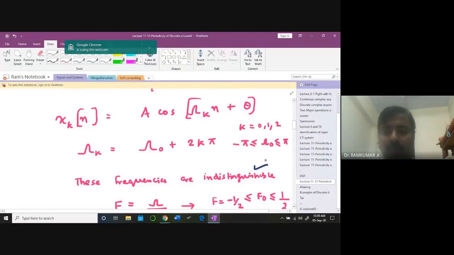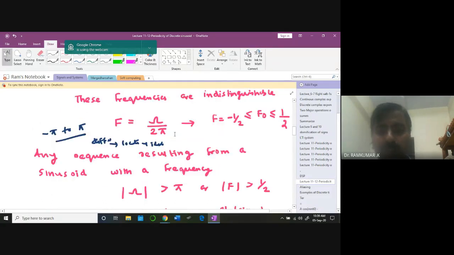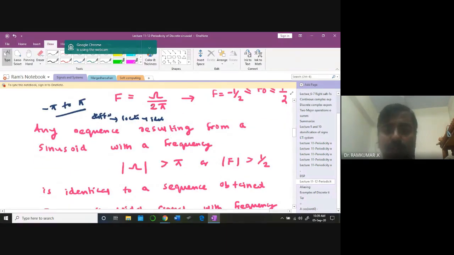The key point: what we need to do is operate the sinusoid within the range of minus pi to plus pi in order to get distinguishable frequencies. In order to differentiate frequencies exactly and to identify them, we need to operate within minus pi to plus pi. In that case, what is the corresponding cyclical frequency? Omega equal to 2 pi f. If I operate omega from minus pi to plus pi, the cyclical frequency will operate between minus 1/2 to plus 1/2.